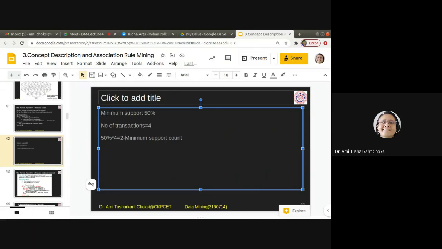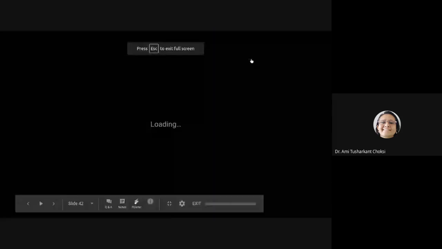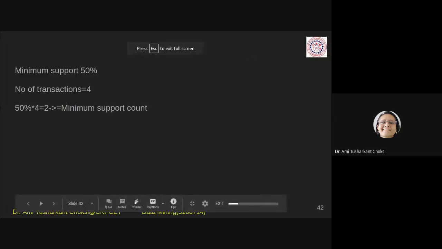If an item has a support count greater than or equal to this minimum support, then we can say the item is frequent.